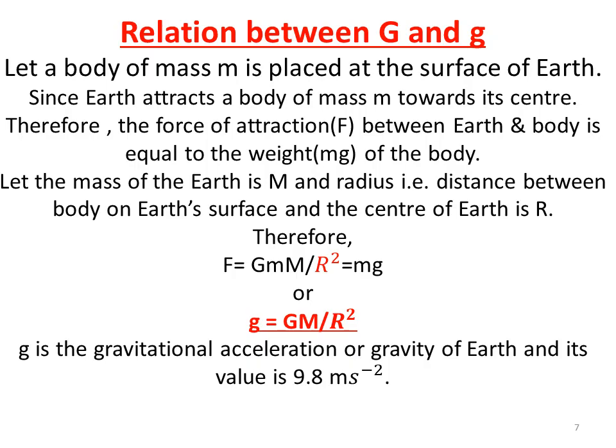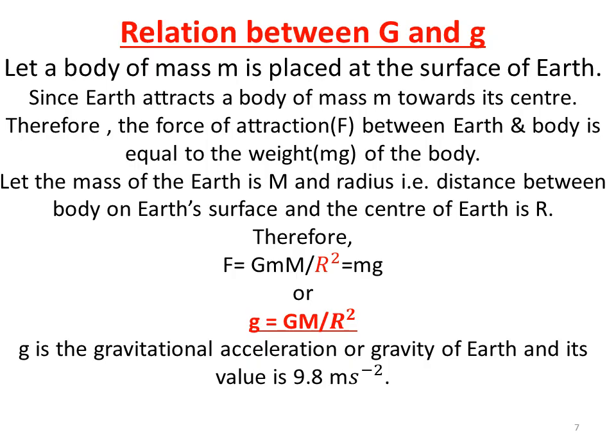Since Earth attracts a body of mass m towards its center, that is the weight of the object, and this is also defined as the force of attraction between Earth and the body. Then both the forces: one is the force of attraction, F equals G m into M upon r square, according to Newton's law of gravitation. Another, according to the definition of weight, is that weight of the object is equal to force, and this is mg.